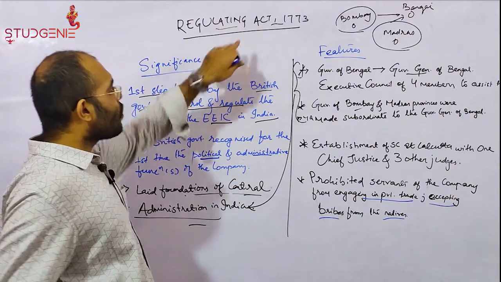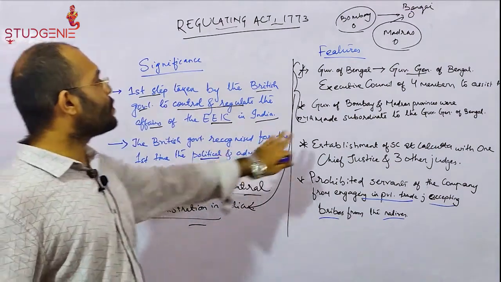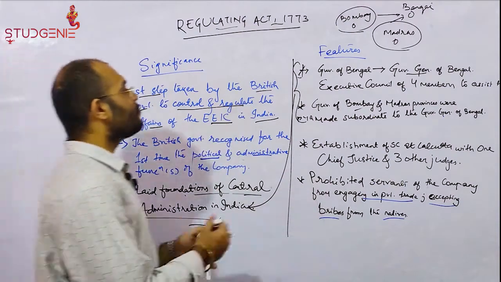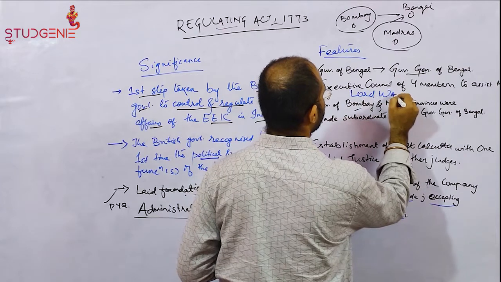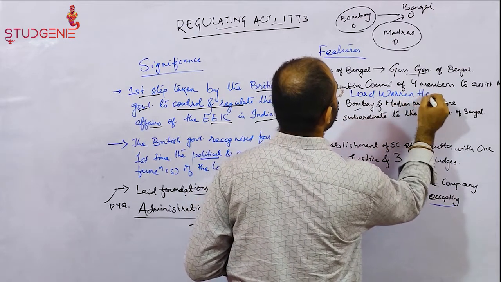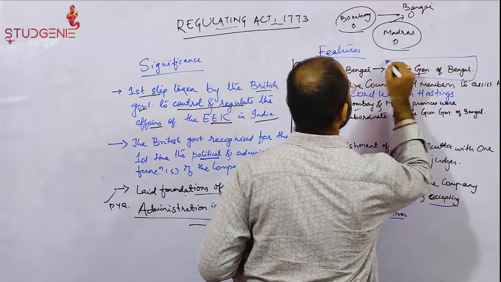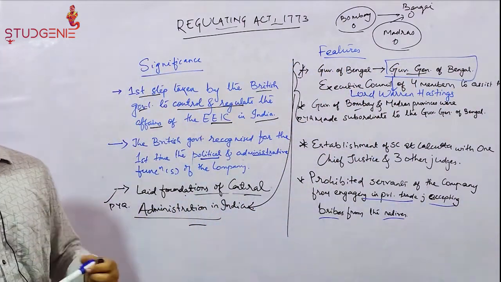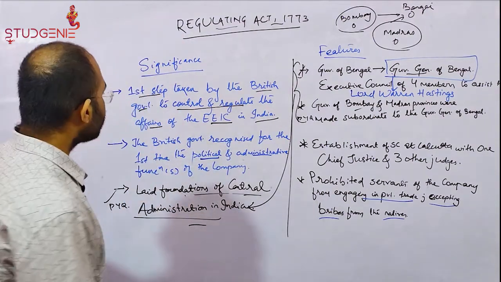With this, it completes the Regulating Act of 1773. These are the previous year questions. And remember one more thing which I had forgotten: Lord Warren Hastings was the first Governor General of Bengal. Okay, so we have completed the Regulating Act of 1773.